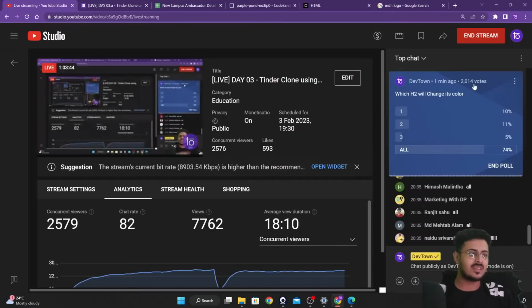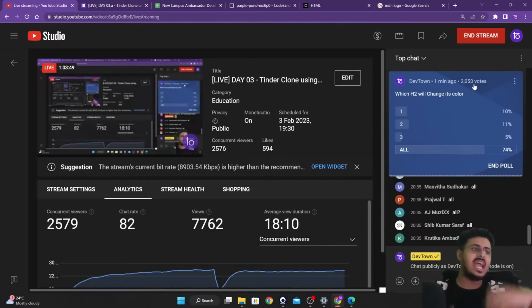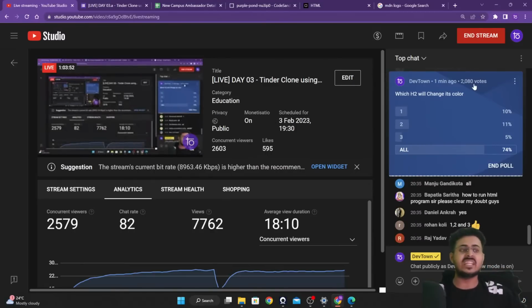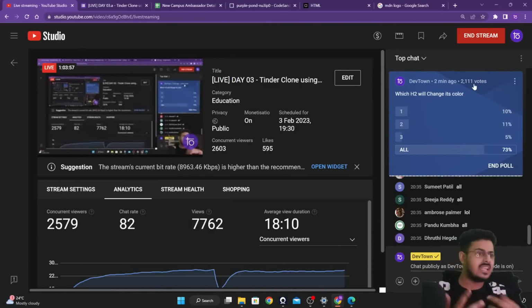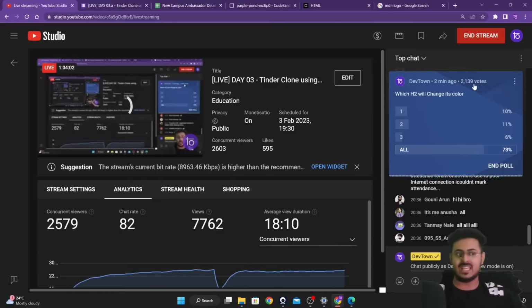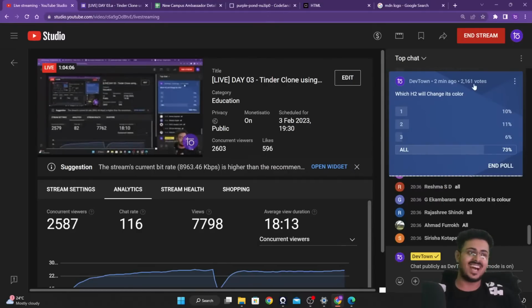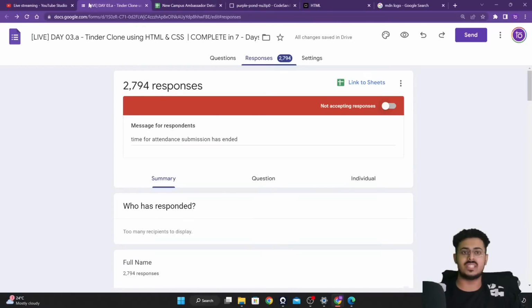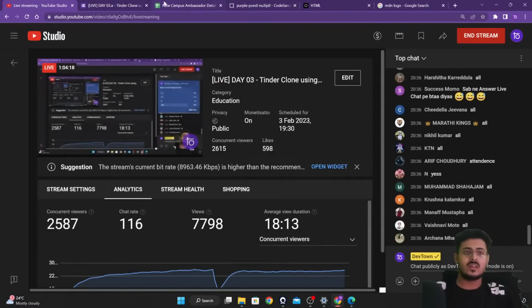Almost 2,100 people have already voted. The average numbers are not changing. 74% of the people have said all, 10% have said 1, 11% have said 2, and 5% have said 3. So the answer to this question is of course all. All of them will get changed, because what is happening right now, guys? Let me end the poll.